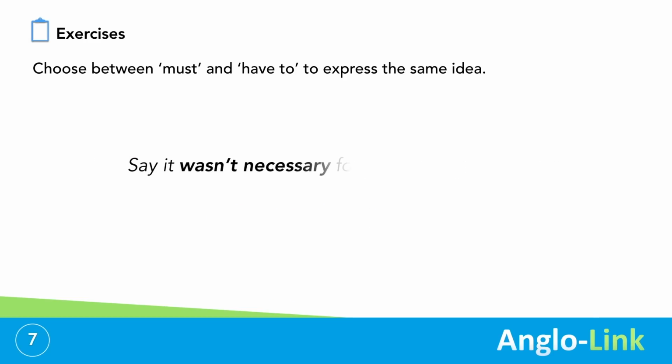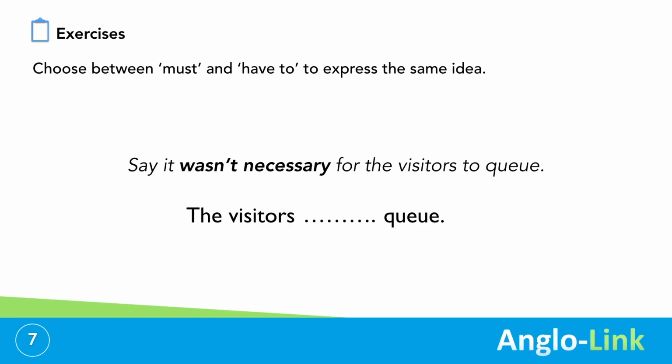Number 7. Say it wasn't necessary for the visitors to queue. The visitors queue. The visitors didn't have to queue, removing a necessity or an obligation in the past.